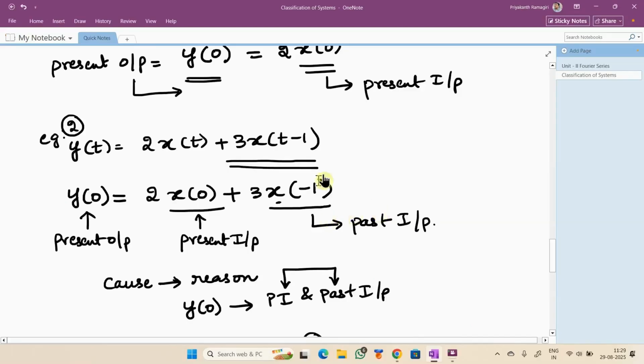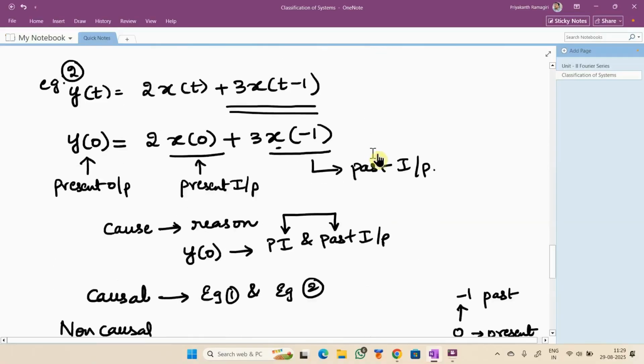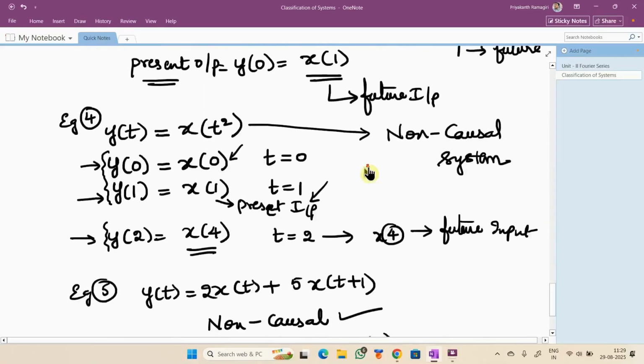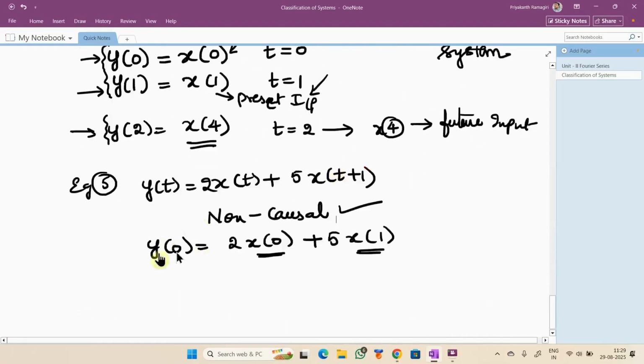Either it may depend on present input, or only on the past input, or both on present and past inputs. So all these are examples for causal systems. Whereas in the fifth example, the present output is depending on present input and the future input. So this is an example for a non-causal system.